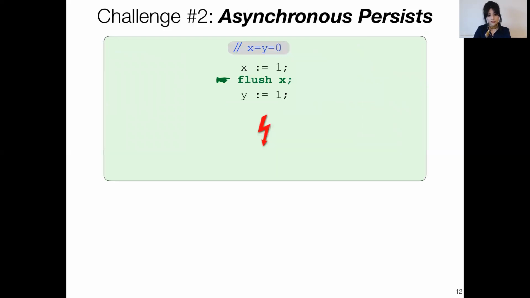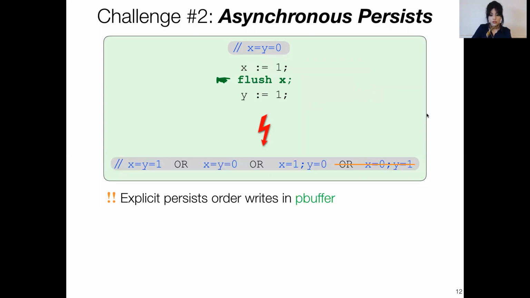But there is another challenge. In order to avoid such crazy out-of-order persists, Intel allows you to use something we call explicit persist instructions, written here as flushopt x. So in this example, if I insert a flushopt between these two writes, this says to make sure all earlier writes in program order on x persist before all later writes. So here, this insertion of the flushopt makes sure the write on x persists before the write on y, and as a result, I don't have this out-of-order persist behavior anymore.